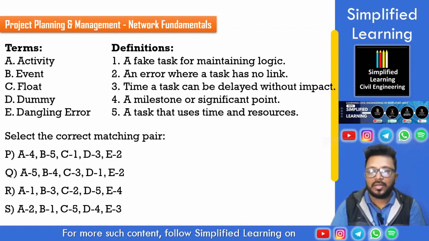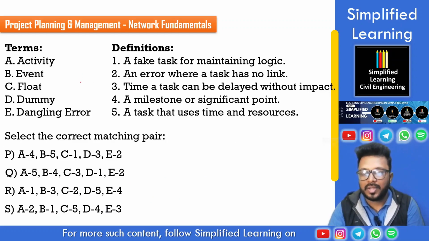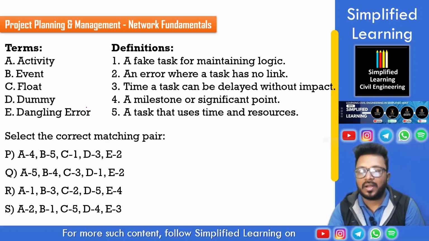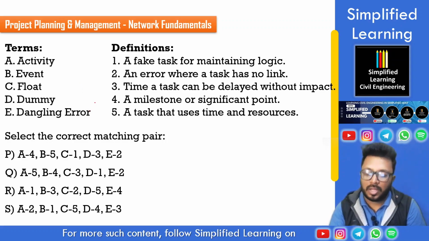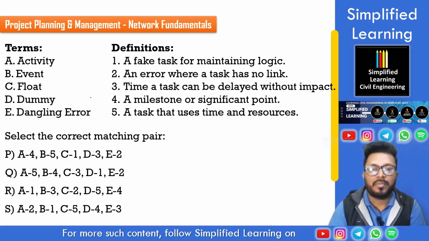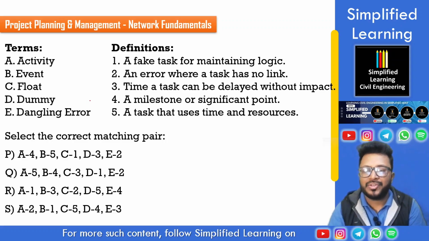Alright, then we are having terms and definitions over here. What activity is, what event is, what float is, what dummy is, and what dangling error is. Okay, now the good thing about match the pair kind of MCQs is that if we know even 1 or 2 or 3 pairs correctly, then we can logically match the other pairs.